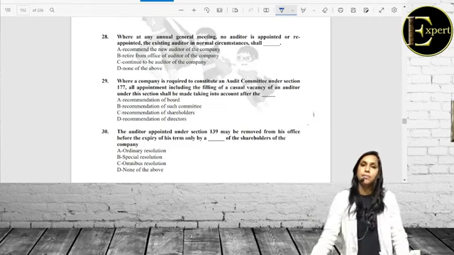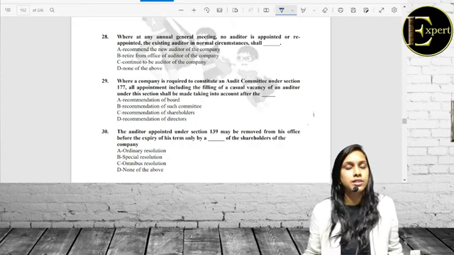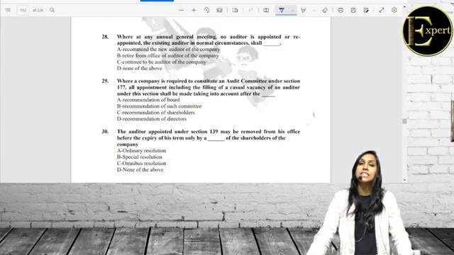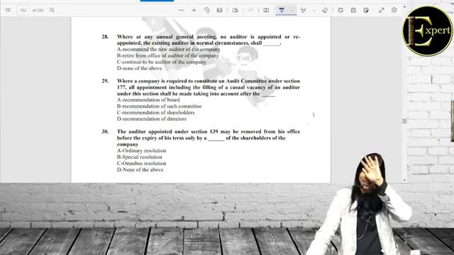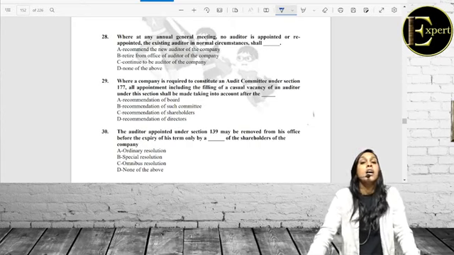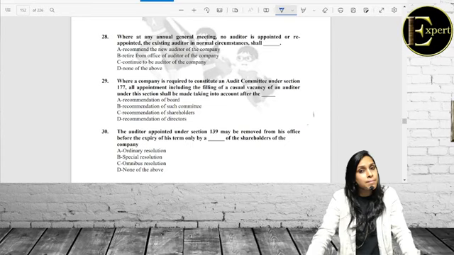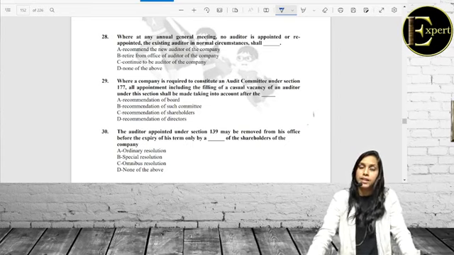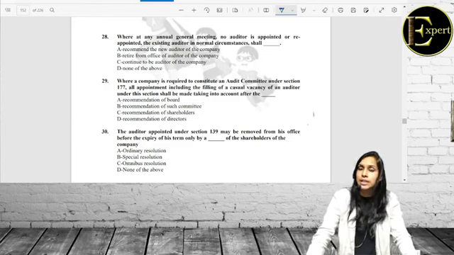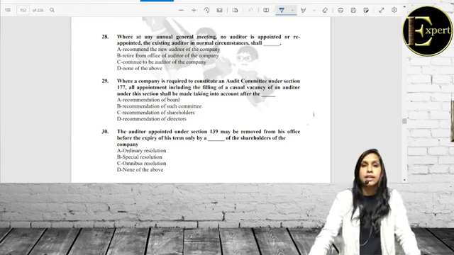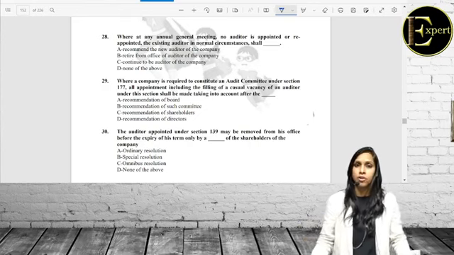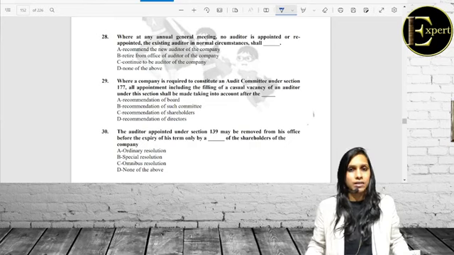If you remember section 139(1), we have seen that an auditor would be appointed by members in the AGM if there is no audit committee. If the audit committee is present, then the audit committee would recommend and the entire procedure would follow, which is very different, where an audit committee needs to be appointed by the company.